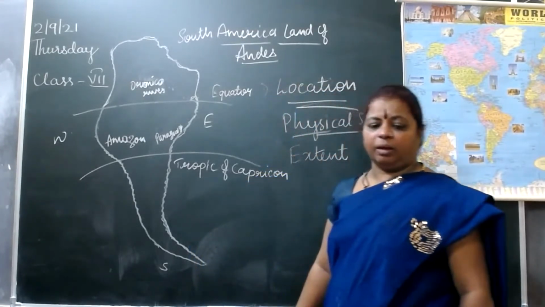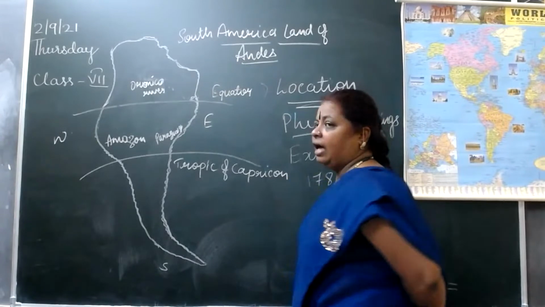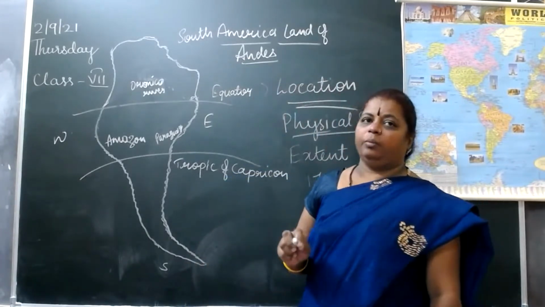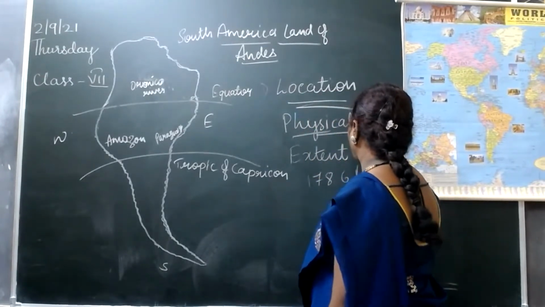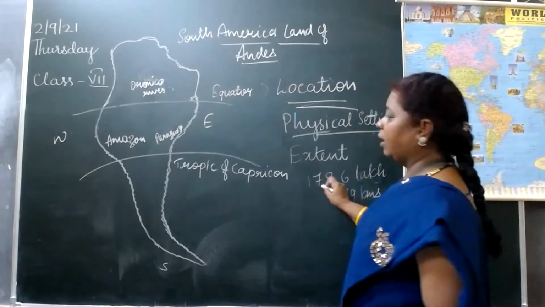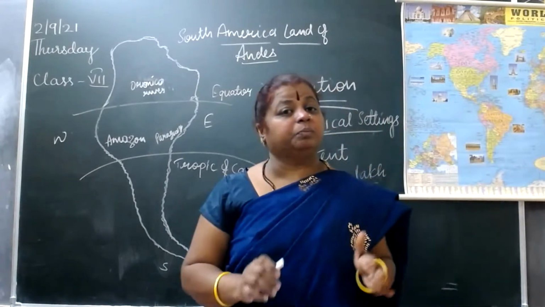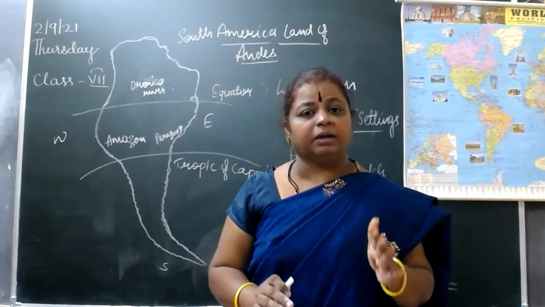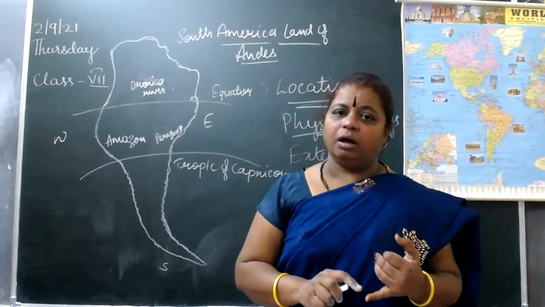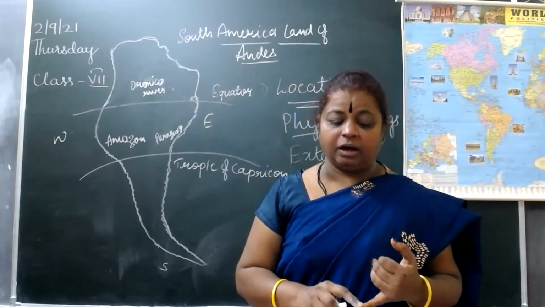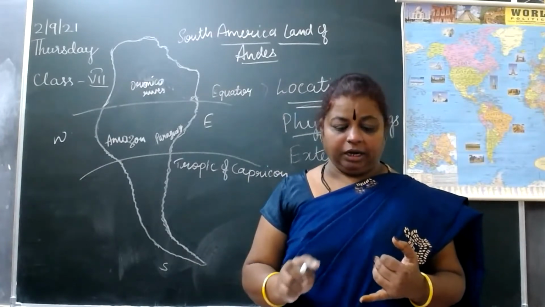The land area of South America is 178.6 lakh square kilometers, and it is 3.5 times bigger than India.